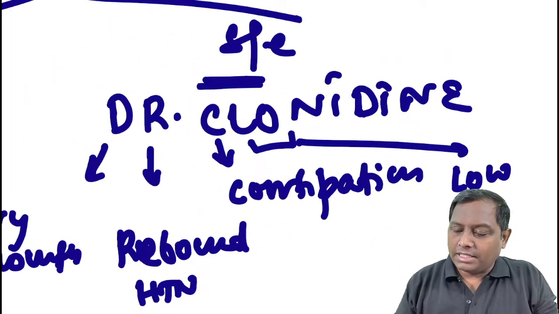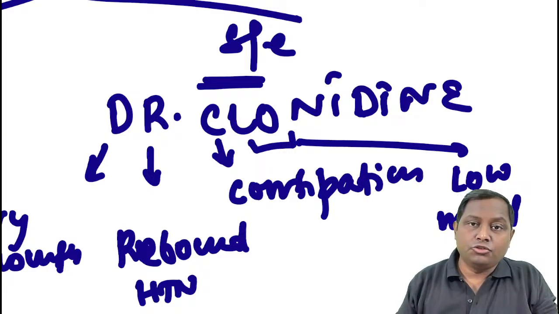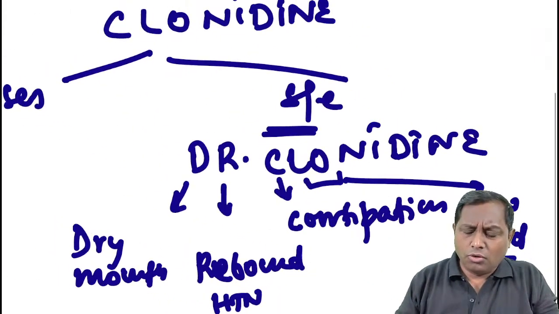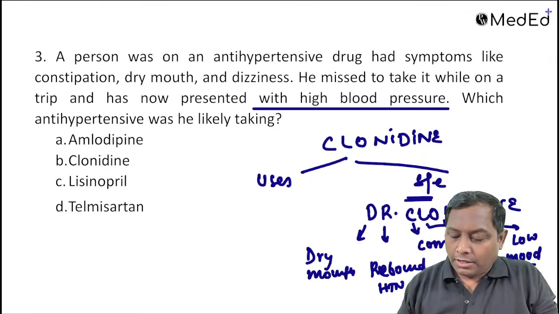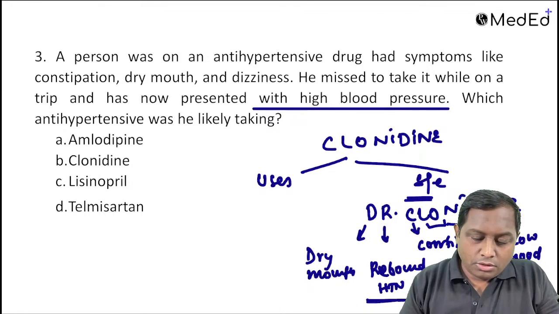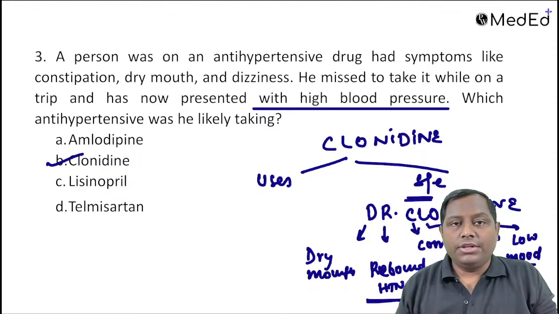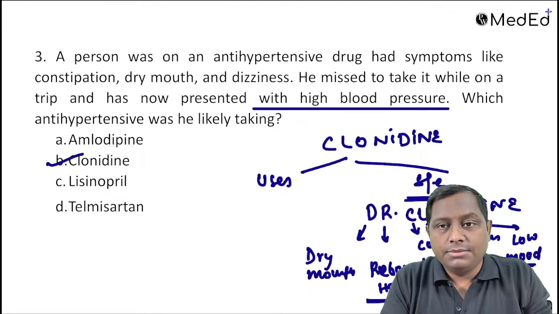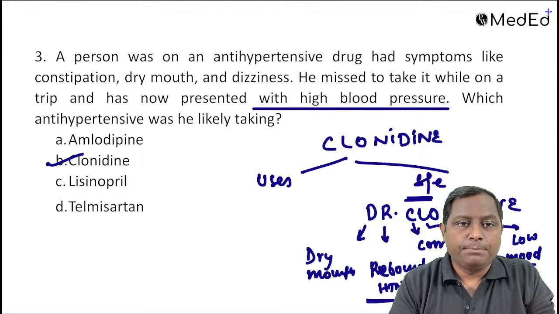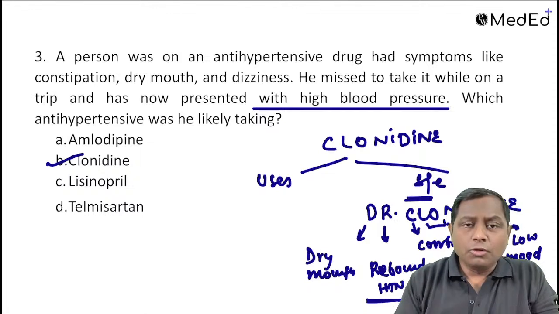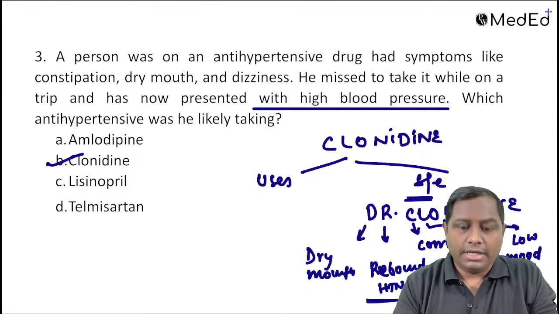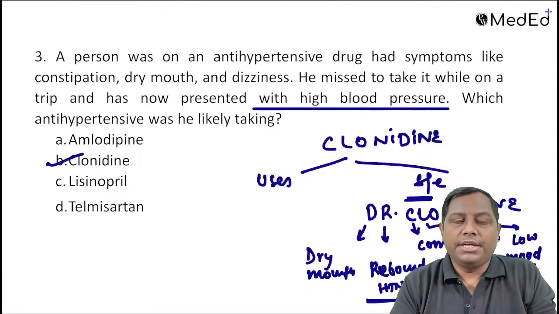So low mood. आने वाले examination में पूछेगा which of the following antihypertensive drugs should be avoided in depression, right? We are not going into the whole detail. Just remember that constipation, hypertensive emergency-like scenario, or rebound hypertension-like scenario will be caused by drugs like clonidine. Amlodipine will not have any such kind of side effect. Amlodipine is one of the calcium channel blockers. It's a DHP. They will be associated with ankle edema. Constipation cause कर सकता है, लेकिन rebound hypertension less likely. Lisinopril is an ACE inhibitor, angioedema, dry cough, वो सब है. Telmisartan likewise will have side effects similar to ACE inhibitors but will not have bradykinin-mediated side effects like dry cough, angioedema. Telmisartan के साथ नहीं होगा, ठीक है.